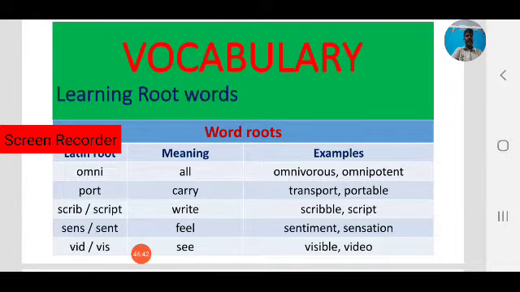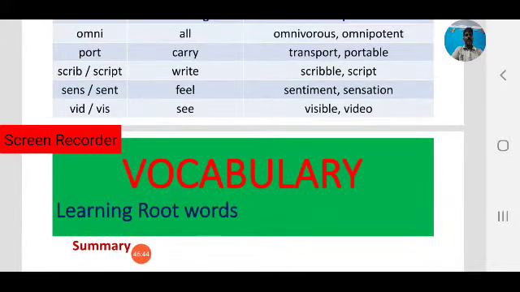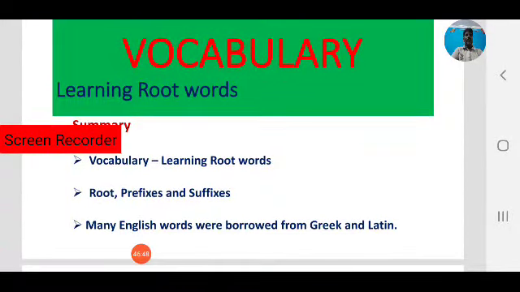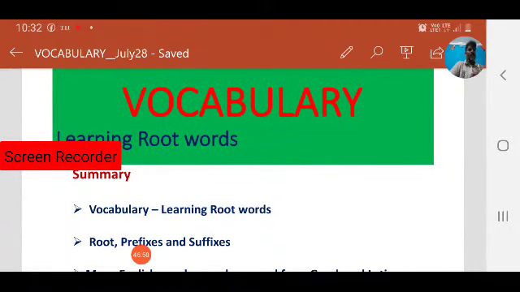These are some examples of how we can improve our vocabulary by learning root words. Before ending today's session, let's recap what we have learned today.